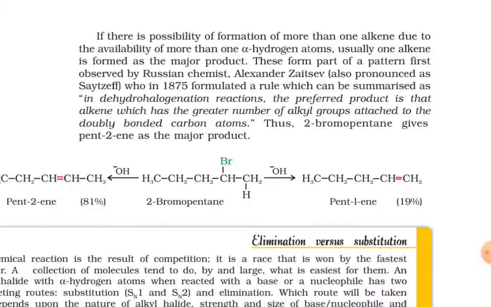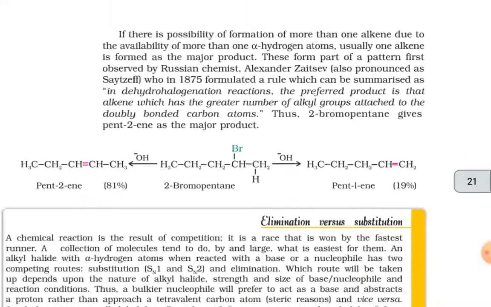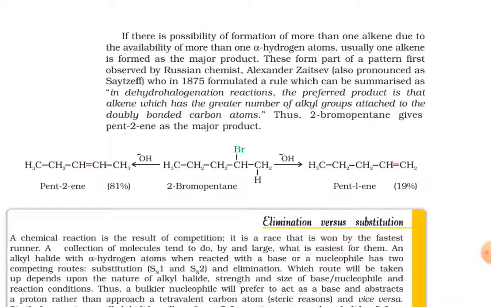This forms part of a pattern first observed by the Russian chemist Alexander Zaitsev, who in 1875 formulated a rule which can be summarized as: in dehydrohalogenation reactions, the preferred product is that alkene which has the greater number of alkyl groups attached to the doubly bonded carbon atoms. Thus, 2-bromopentane gives pent-2-ene as the major product.